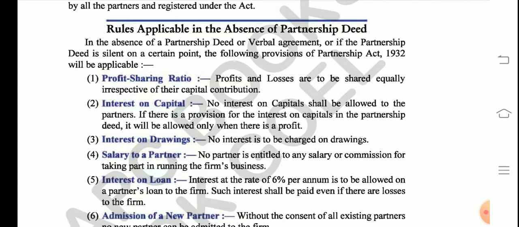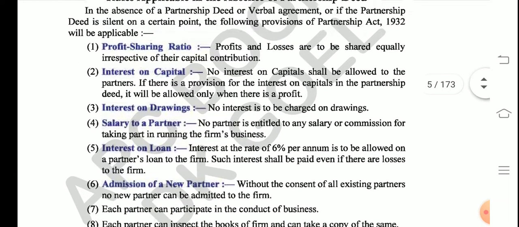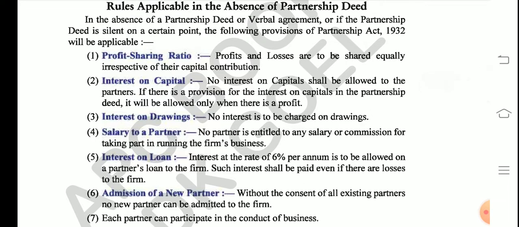This topic is very, very important from the point of view of theory as well as practical. If you do not understand these rules, you will not be able to do the calculation portion later, the practical portion. So students, you must understand these points by heart. These points are very, very important. So do write them in your notebook also.